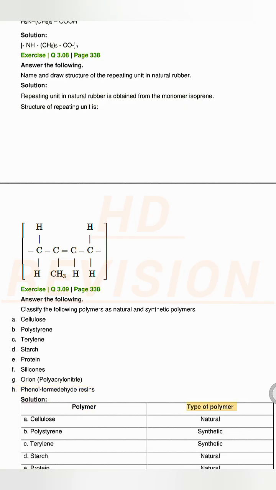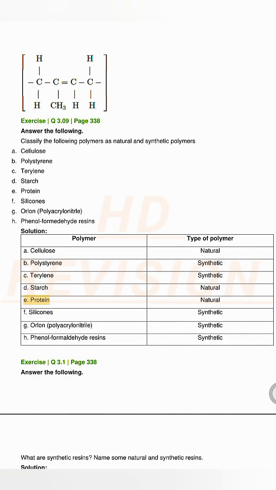Solution. Polymer, type of polymer. A. Cellulose, natural. B. Polystyrene, synthetic. C. Terylene, synthetic. D. Starch, natural. E. Protein, natural. F. Silicones, synthetic. G. Orlon or polyacrylonitrile, synthetic. H. Phenol formaldehyde resins, synthetic.